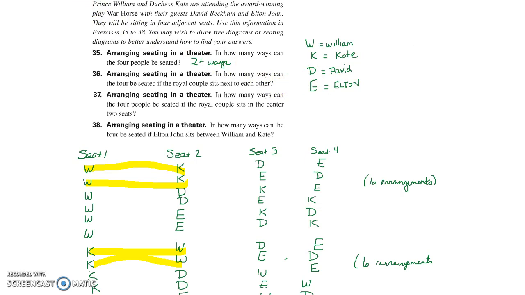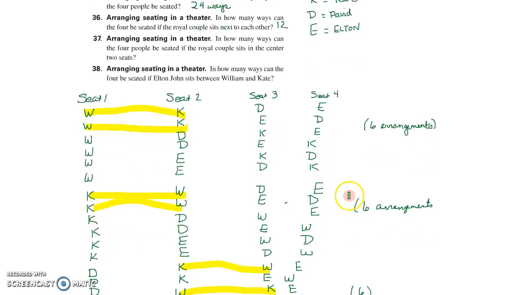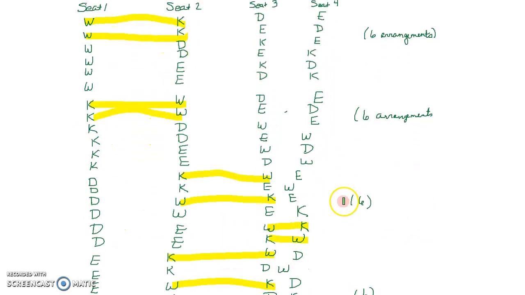So I'm going on to the next one. In how many ways can the 4 people be seated if the royal couple sits in the center 2 seats? All right, different color here. Center 2 seats. Let's look. Center 2 seats. Oh, here's one. Center.